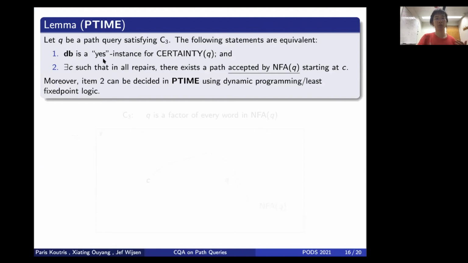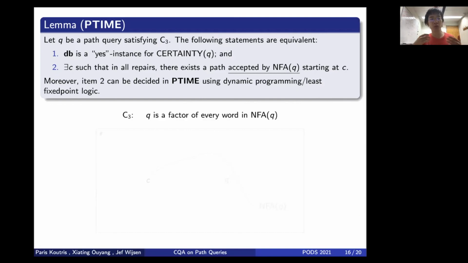We were able to answer yes to the CERTAINTY(q) problem if and only if we were able to find such a constant C, such that in all repairs, there's a path whose color is in general accepted by the NFA that I just introduced. Moreover, the second condition can be decided in polynomial time using either dynamic programming or least fixed point logic. So some intuitions on why this might hold.